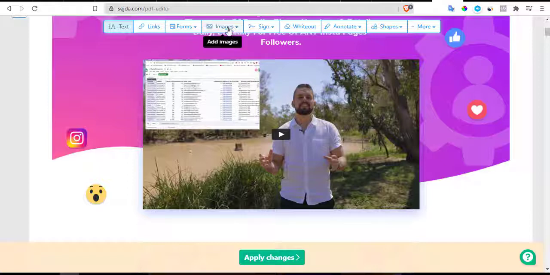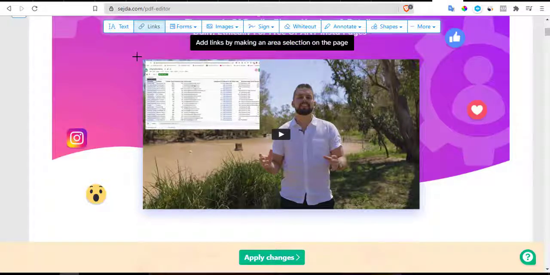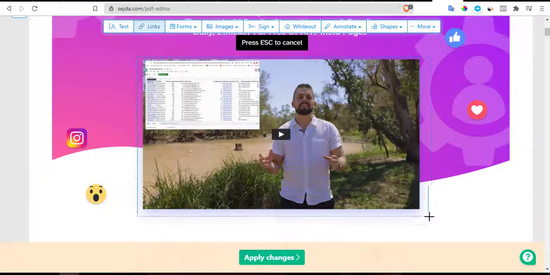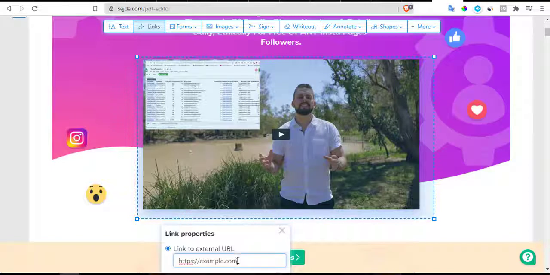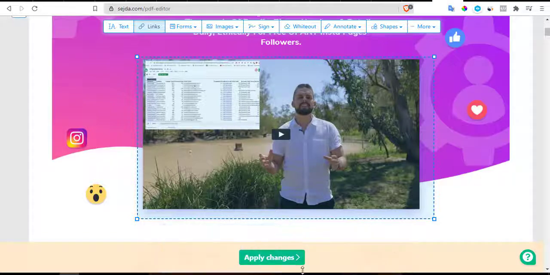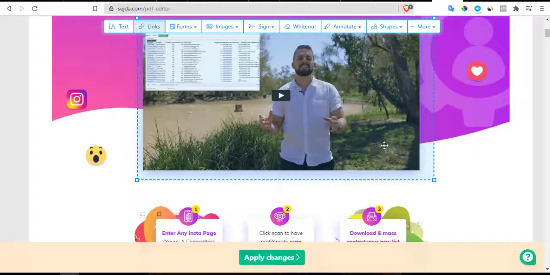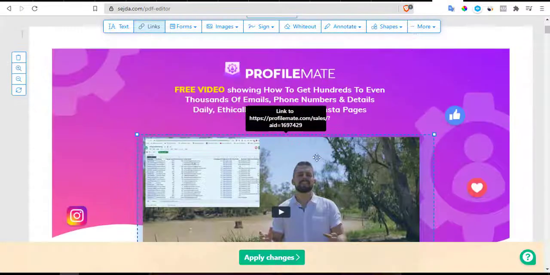So you click on links. When you click on link, then you come here, you highlight this whole video option, and then you delete this, you put your link there, click on enter. As you can see, your link has been added. You see, when you move, you see the link above.